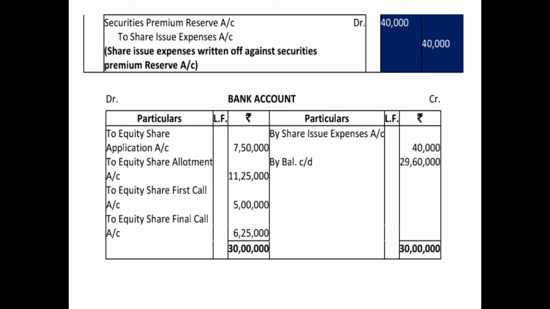After putting up all the debit and credit entries, we have to balance it, we have to tally it. We'll total the debit side. So the debit side total is coming to 30 lakh, and we'll deduct the credit side, which is 40,000. So 30 lakh minus 40,000, 29,60,000 is the closing balance of bank account. So we'll write by balance carried down 29,60,000, and we'll show the subtotal as 30 lakh on each side.